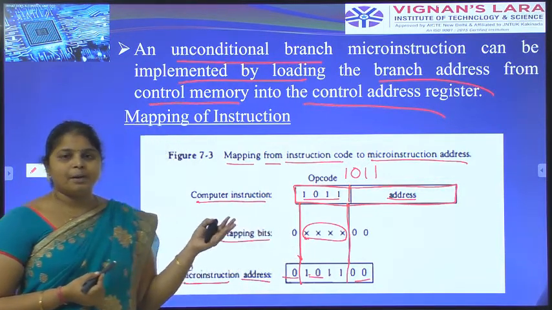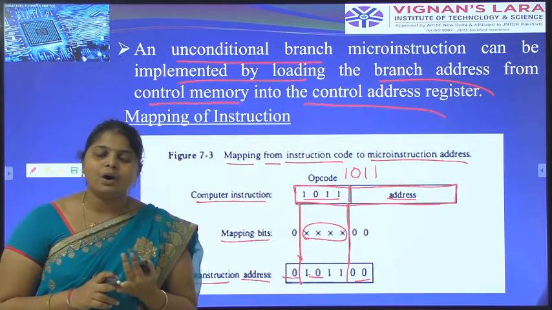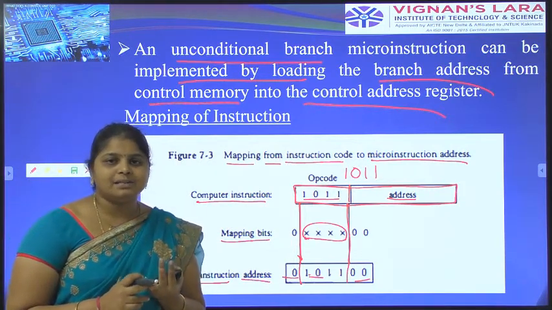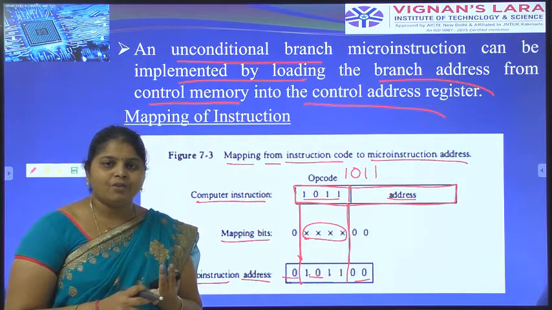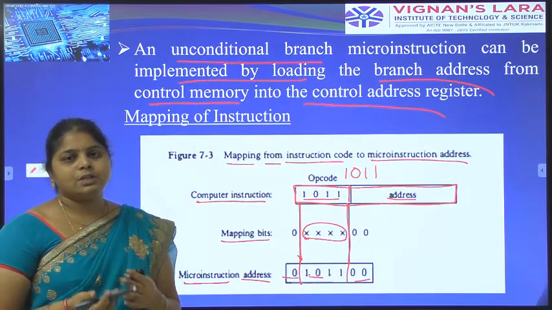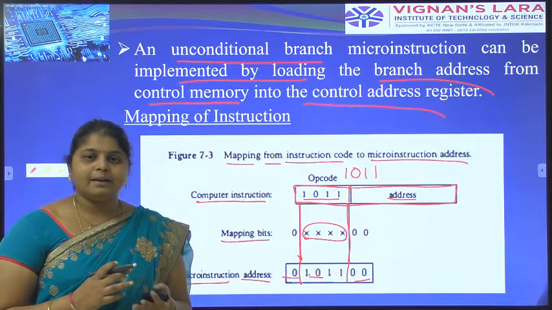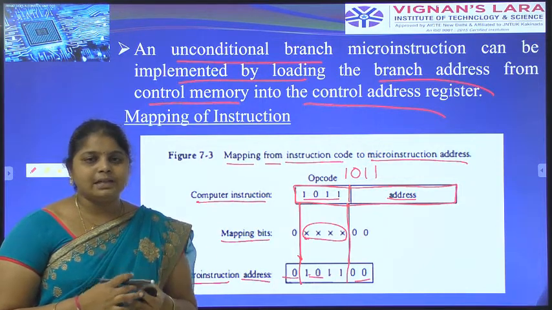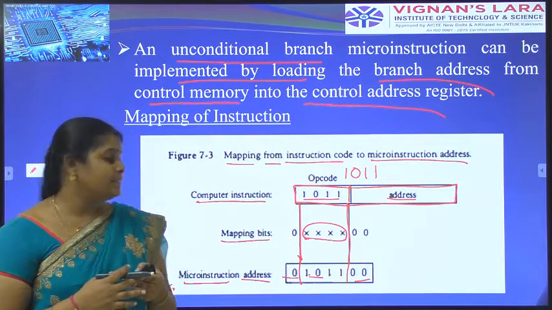Generally the computer can identify only 2 bits, zeros and ones. It does not know about any other symbols or alphabets. It is represented only in binary form, 10 or 01. It consists of 4 bits, 6 bits, 8 bits, with any number of bits, but it is only represented with zeros and ones.